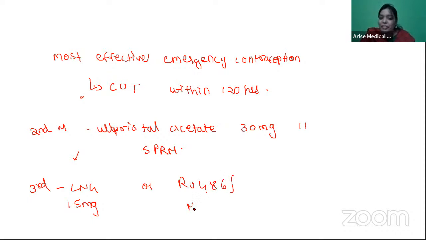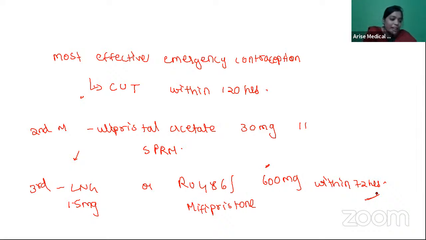RU486 is nothing but mifepristone. Mifepristone dose for emergency contraception was asked as an MCQ in the December 2019 question paper. It is 600 milligrams within 72 hours. Recently WHO released that even 10 milligrams is as effective as 600, but anyway, go with your standard 600.